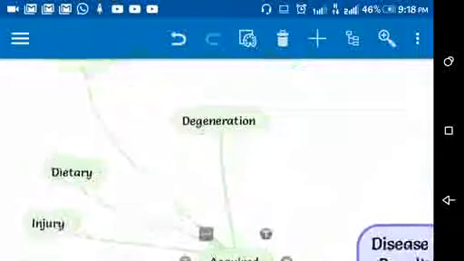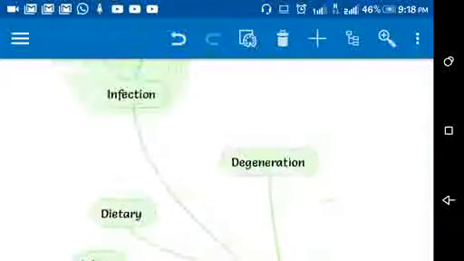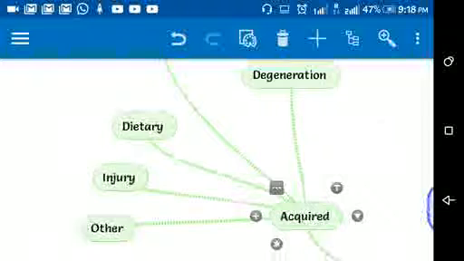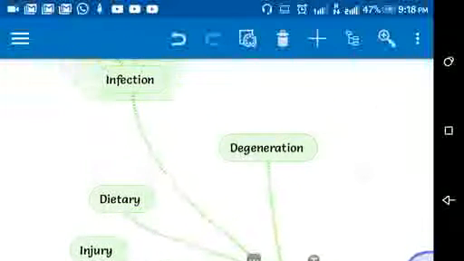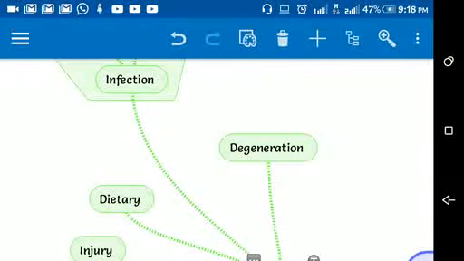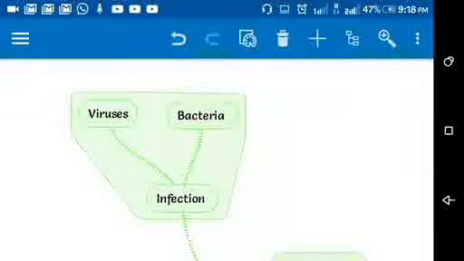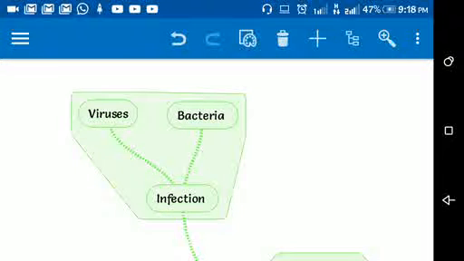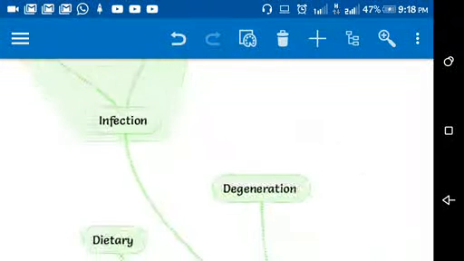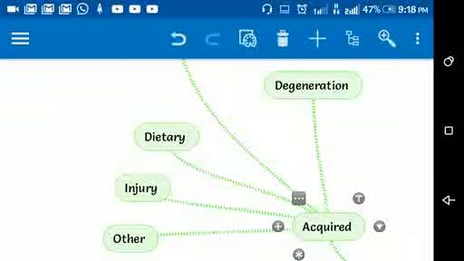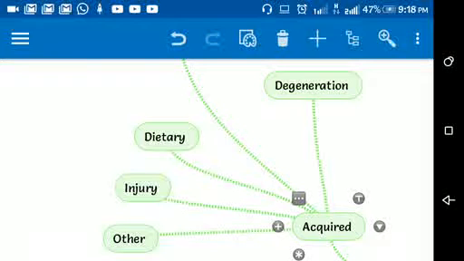These are either infection, degeneration, dietary, injury, and a few others also. So what is infection? Infection could be of what? Bacteria, virus, fungal. These kinds of infections come under infectious diseases. Then next is degeneration, like osteoarthritis due to degeneration and aging. Then dietary diseases. Under this come deficiency diseases like vitamin C deficiency, calcium deficiency.